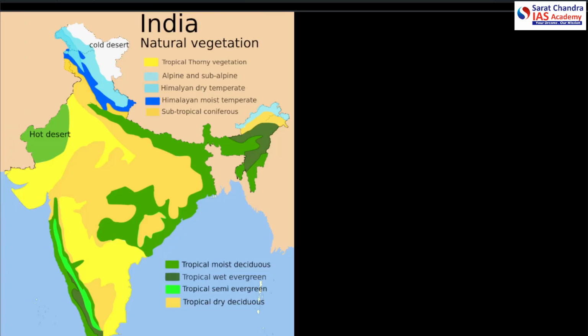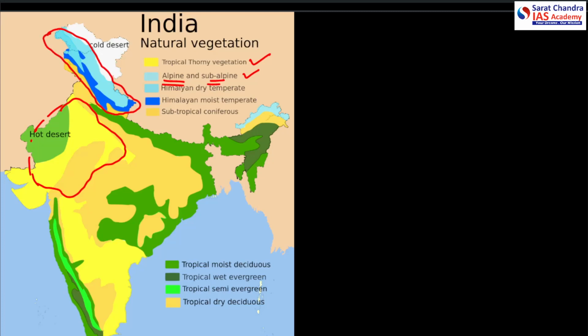So the tropical thorny vegetation can be found here in the drier areas of India, the eastern Rajasthan, the western Rajasthan, etc. and in this region. While the alpine and subalpine, it comes from the Alps, in the European Alps. So what we see here is these sort of trees can be found in the middle Himalayas, let's say, and the lower Himalayas.